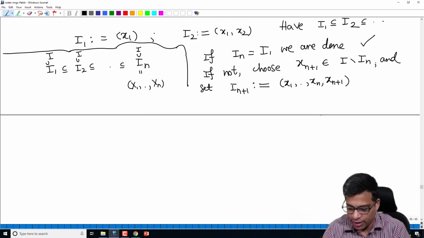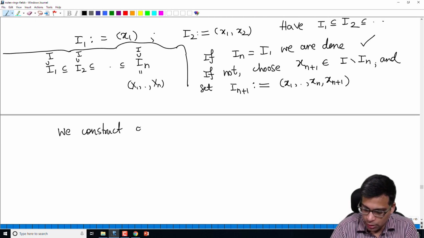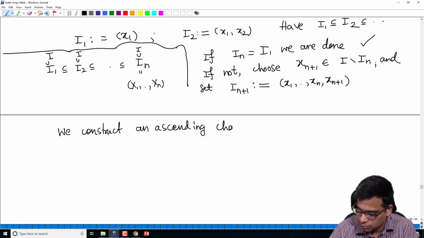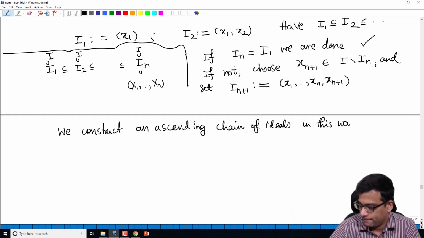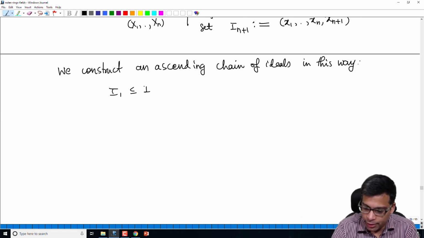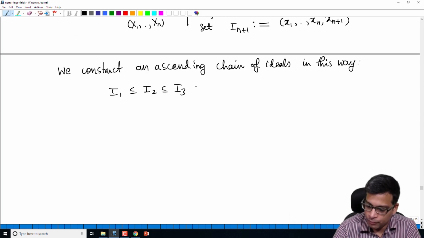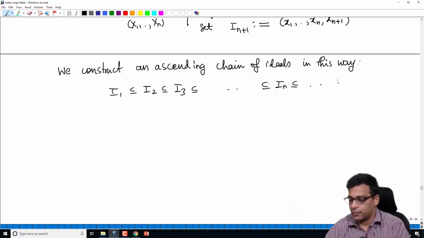And we construct an ascending chain of ideals in this way. So what we have is I1 contained in I2, contained in I3, contained in In, contained in In+1, and so on.